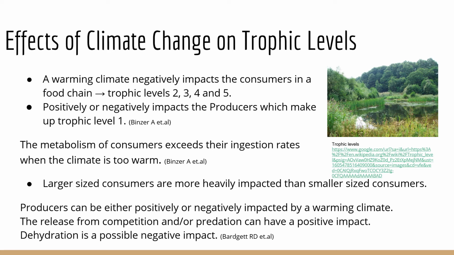Like stated previously, the producers can be either positively or negatively impacted by a warming climate. The release from the competition and/or predators, which is due to the warmer climate, eliminating these two factors can have a positive impact, while the dehydration evidently caused due to the warmer temperatures is a possible negative impact for the producers at trophic level 1.